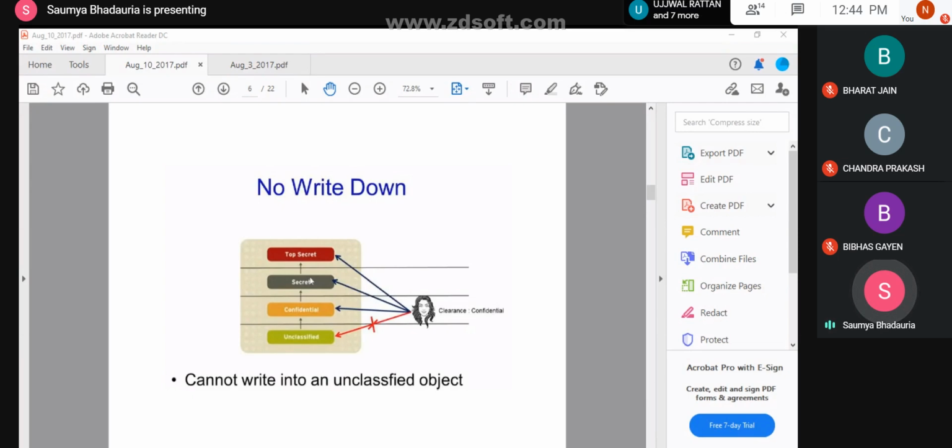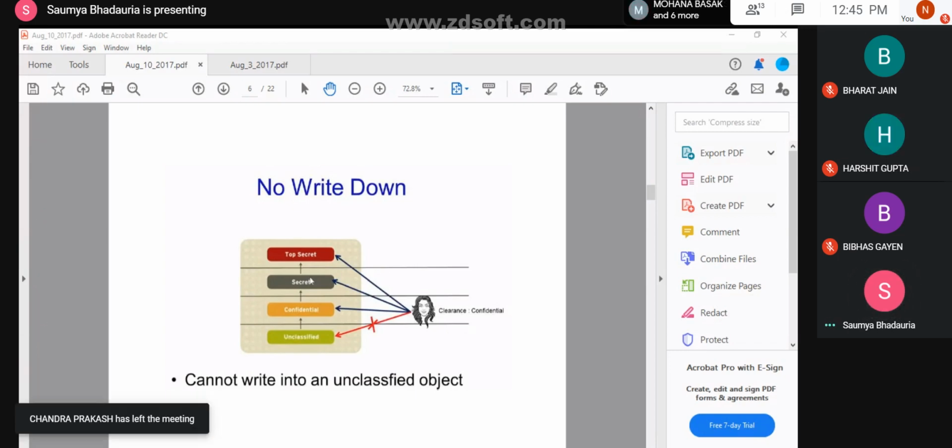So if I allow write down, I am copying that spurious code into the location where my actual correct code was. So this says that if I am trusting B, this doesn't mean that I'll always trust the information present at B so that it can be copied into different levels. Clear?